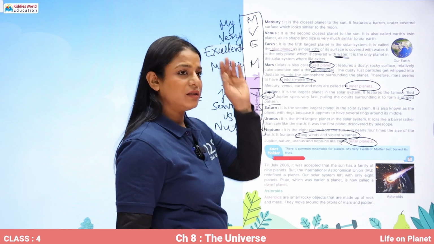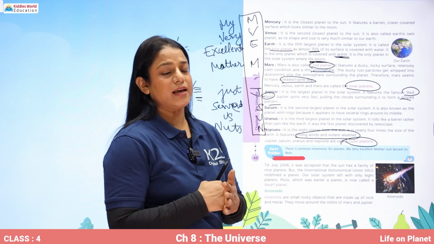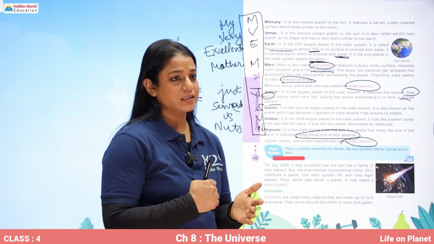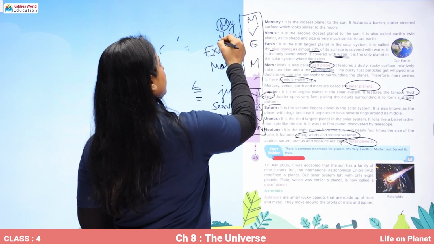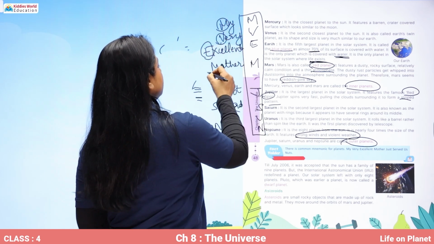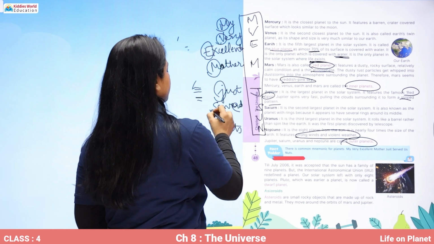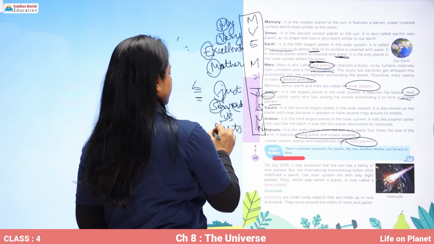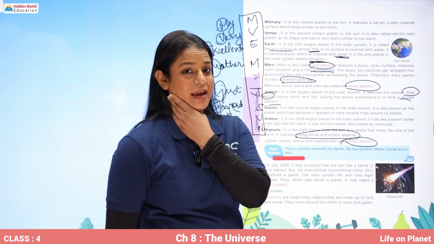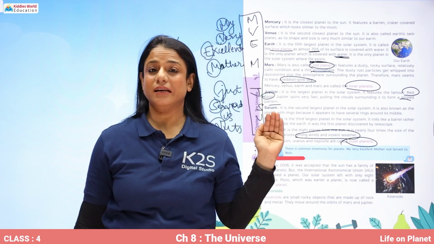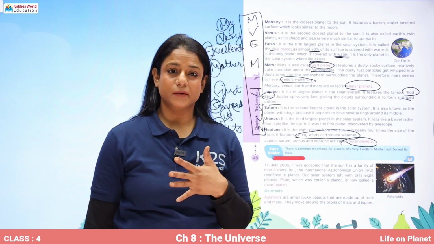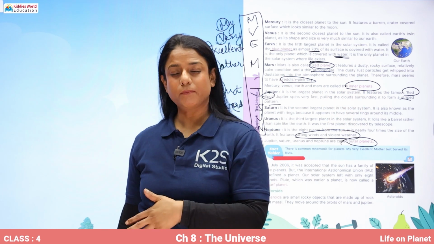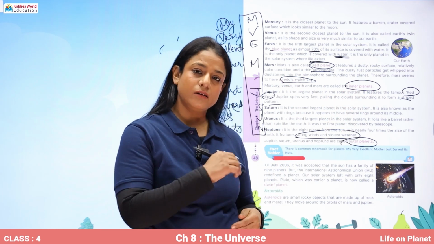So just remember this line, my very excellent mother just served us nuts. So Mercury, Venus, Earth, Mars, Jupiter, Saturn, Uranus, Neptune. So like this, you will be able to remember the names of the planets, and that too in order.